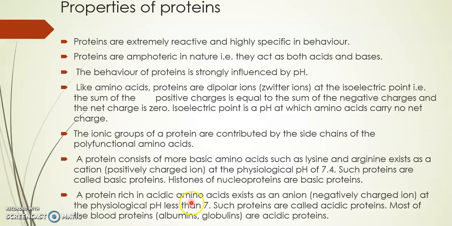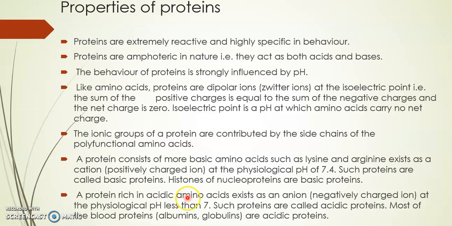Then a protein which is rich in acidic amino acids exists as an anion, that is a negatively charged ion, at a physiological pH less than 7. Everyone of you knows that when the pH is less than 7, the substances are acidic.